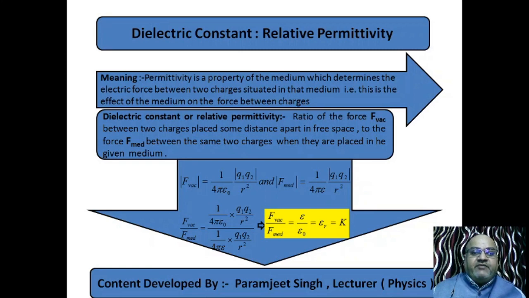So now we have understood the effect of the medium on the force, how the medium affects it and how we can calculate this effect. This effect is measured in simply a number. This number has no unit, it is a dimensionless quantity. So the dielectric constant is the relative permittivity.